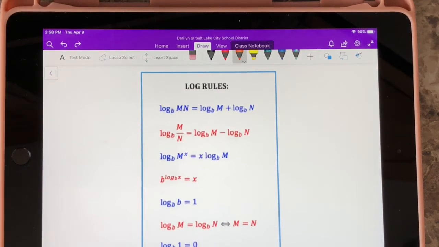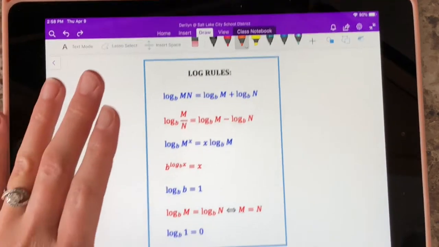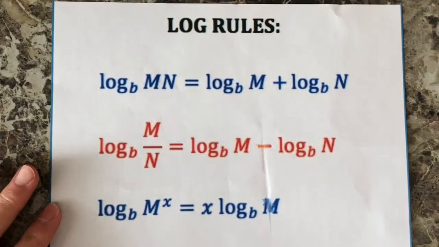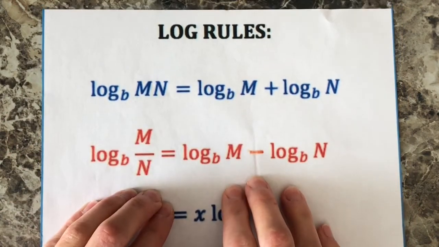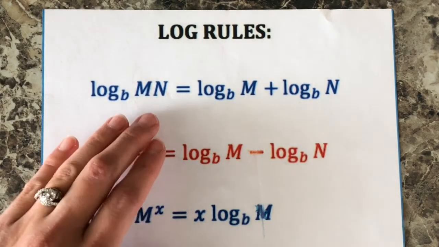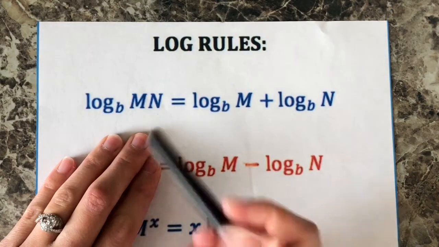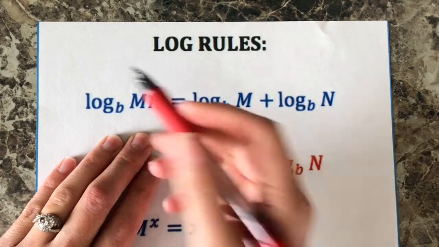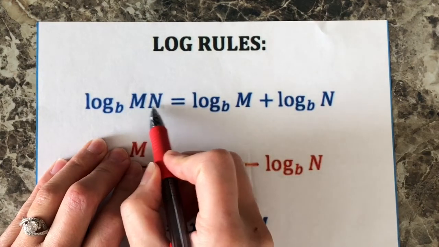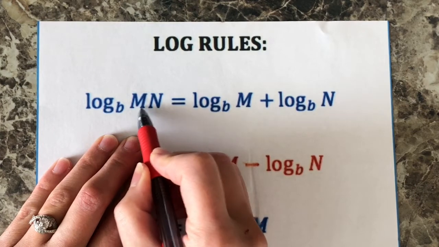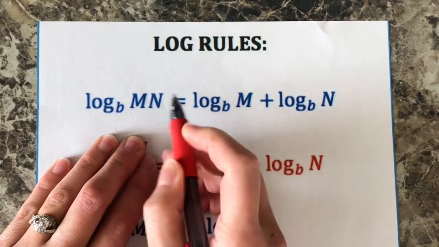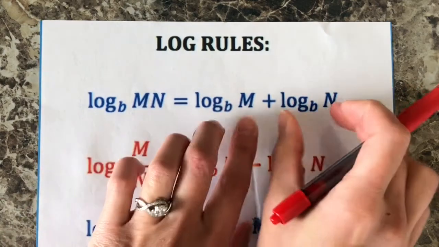All right, so we're going to go through the log rules really quickly. To do so, I'm just going to use my paper here, and I'm just going to talk through each example and what it means. So basically, this first log rule says that, first of all, this is your base and this is your input. So if your input has two things multiplying each other, then you can separate each of these to make two different logs.